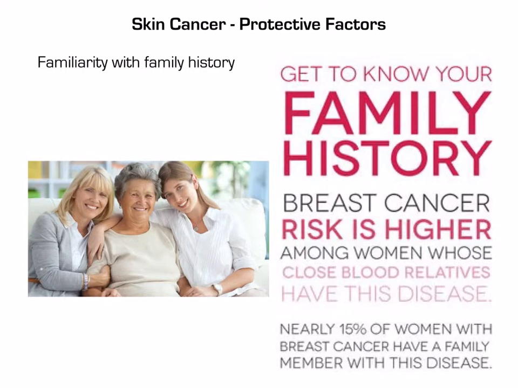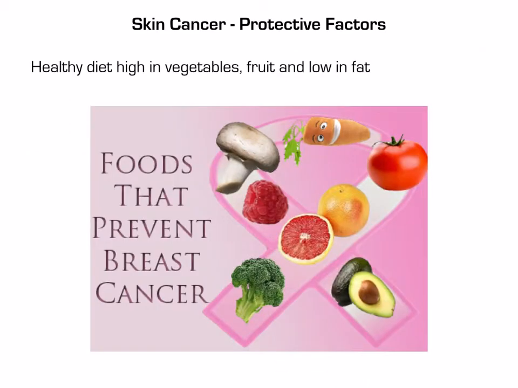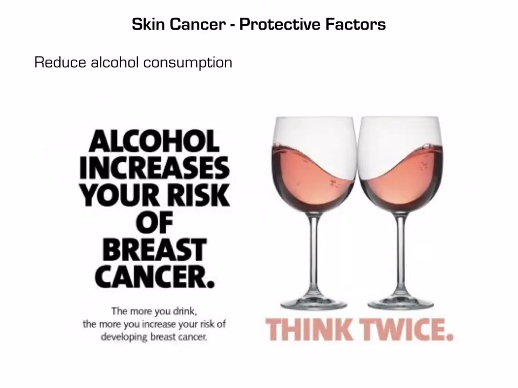Becoming familiar with family history is also a protective factor. If someone in the family has had breast cancer previously, that knowledge can stimulate protective behaviours such as breast self-examination and seeking mammograms more regularly. A healthy diet high in vegetables, fruit and low in fat is also considered a protective factor from breast cancer. Reduced alcohol consumption is also a protective factor, as alcohol does increase the risk of breast cancer.